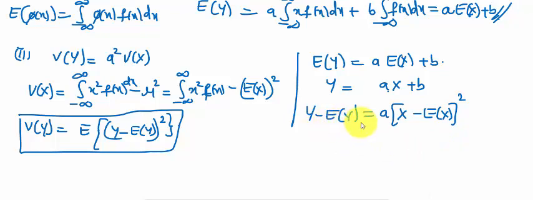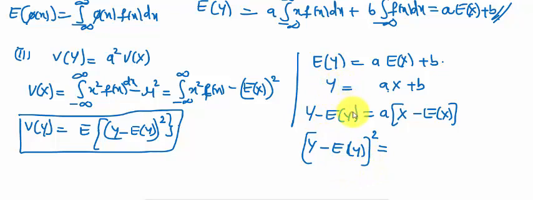So Y minus E of Y, taking squares on both sides. Here there is no square term, just taking the subtraction only.